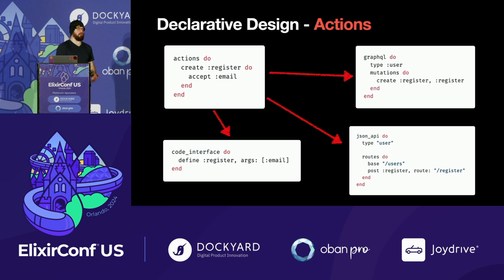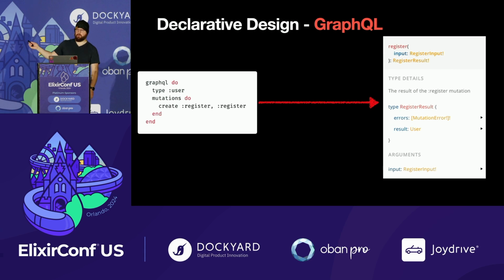We firmly believe that all interfaces, internal or external, should be explicitly designed. And so you say, make a register function, and this will make a register function with arity 1, 2, and 3 that takes an email. And this is what your GraphQL looks like, right? It's not a sort of pithy GraphQL endpoint.